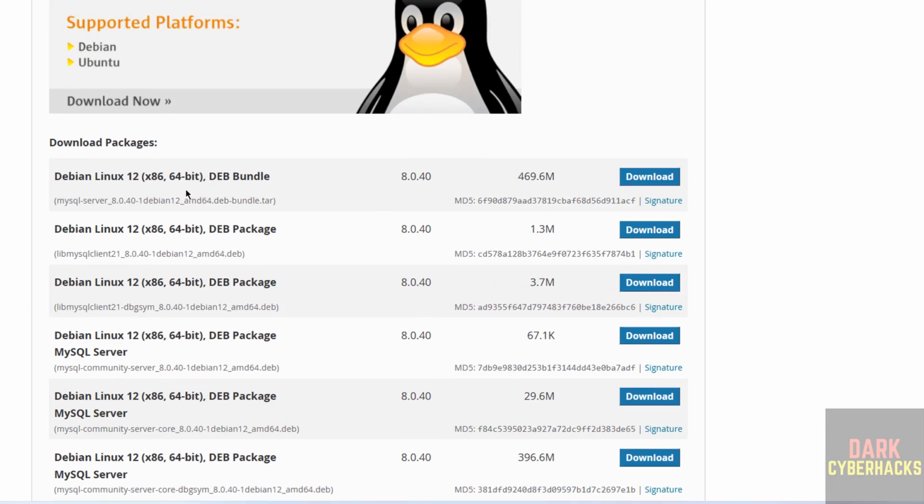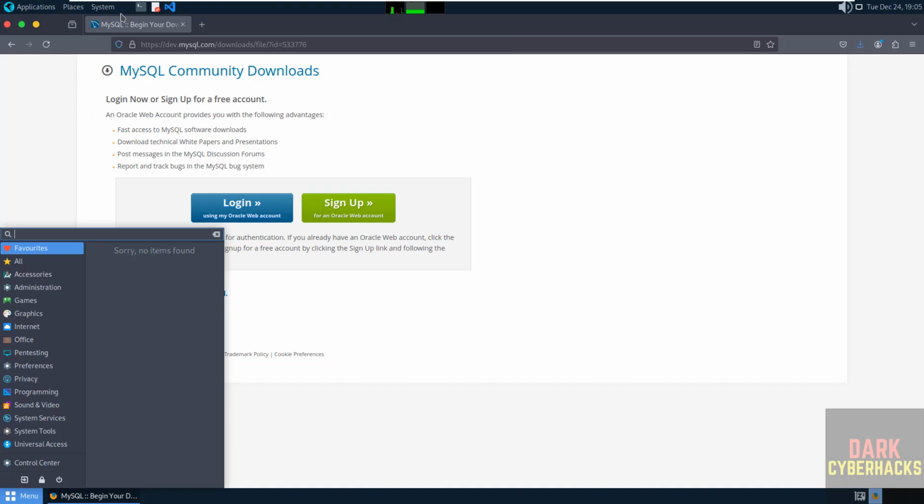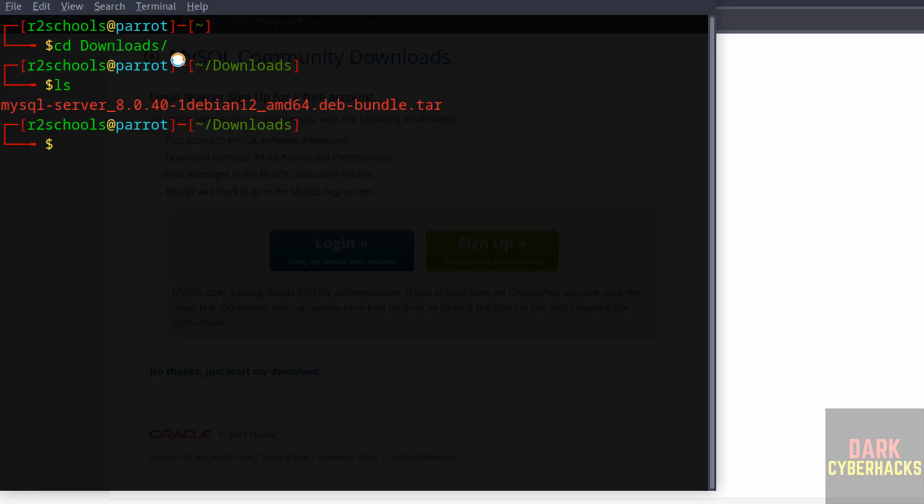So instead of downloading each of them, click on this Debian Linux deb bundle. Click on download, click on no thanks, just start my download. Now open terminal again, go to downloads, ls. See here we have the MySQL server 8.0.40 bundle. It is a tar file, so first we have to untar this file.